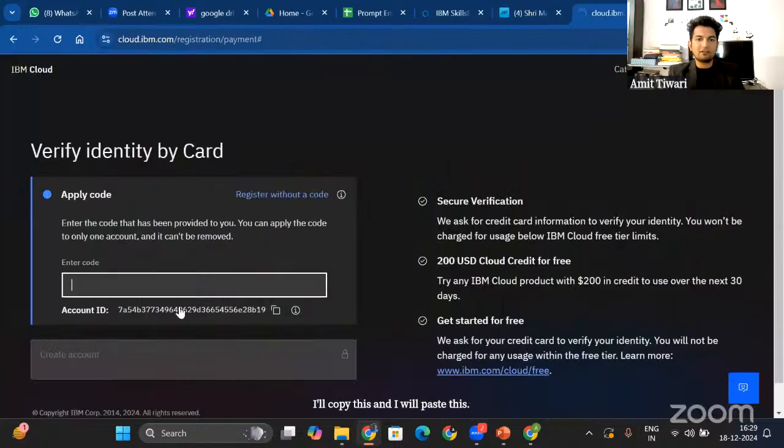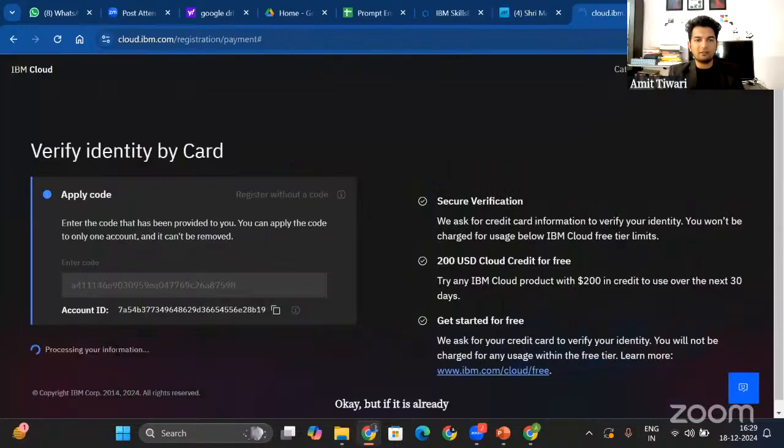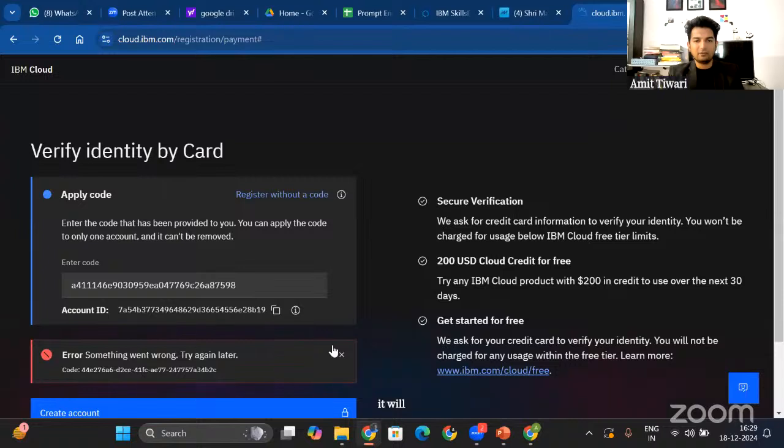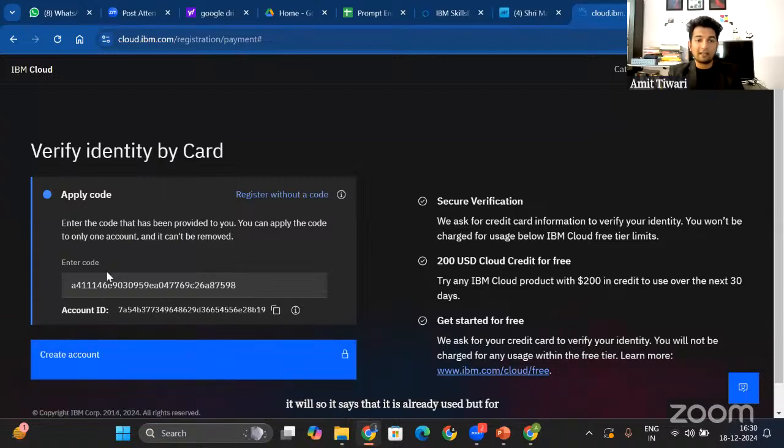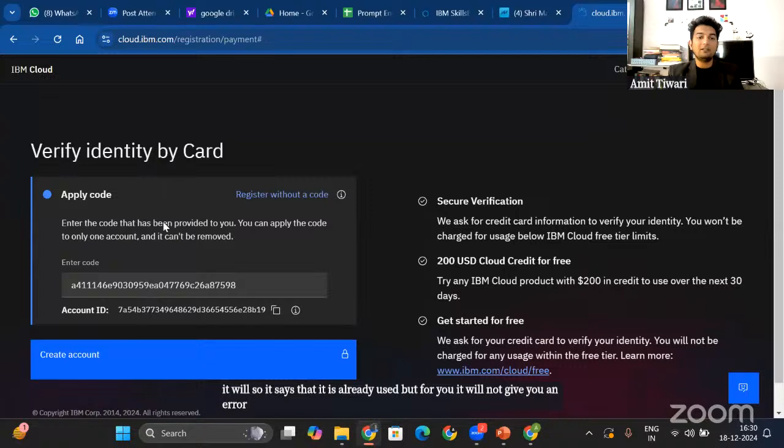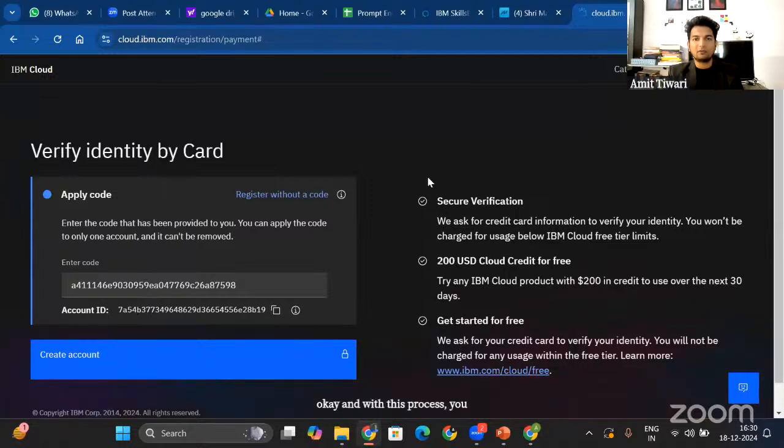But if it is already used, it will show me that it is already used, and so it says that it is already used, but for you, it will not give you an error because this code will be new for you. Okay, and with this process, you will be able to log into IBM Cloud using your personal account.